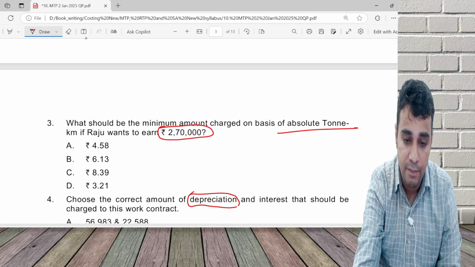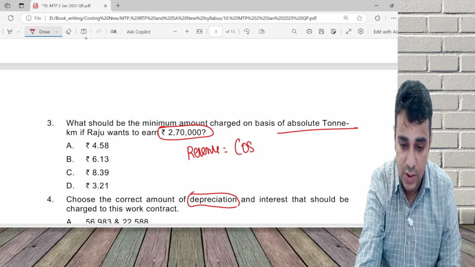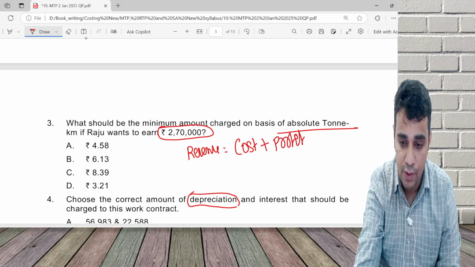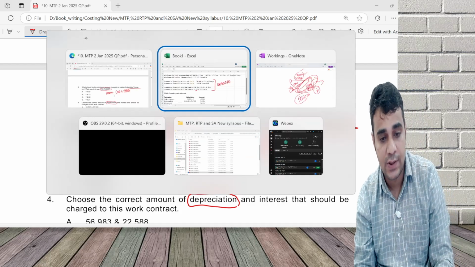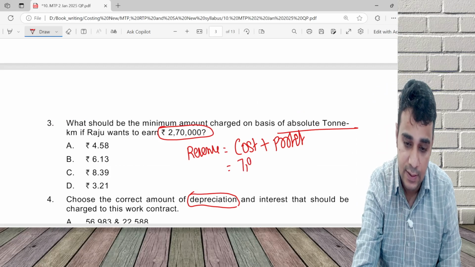So minimum amount is equal to revenue, cost plus profit. Cost we have already calculated: 798,887.